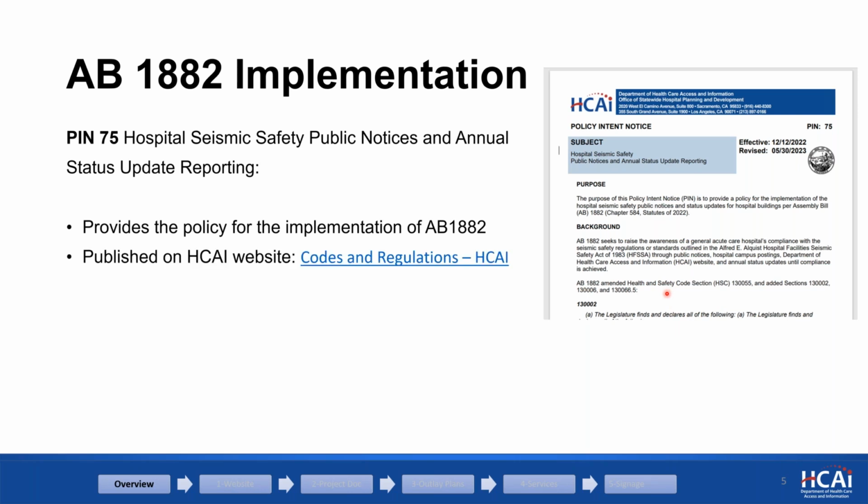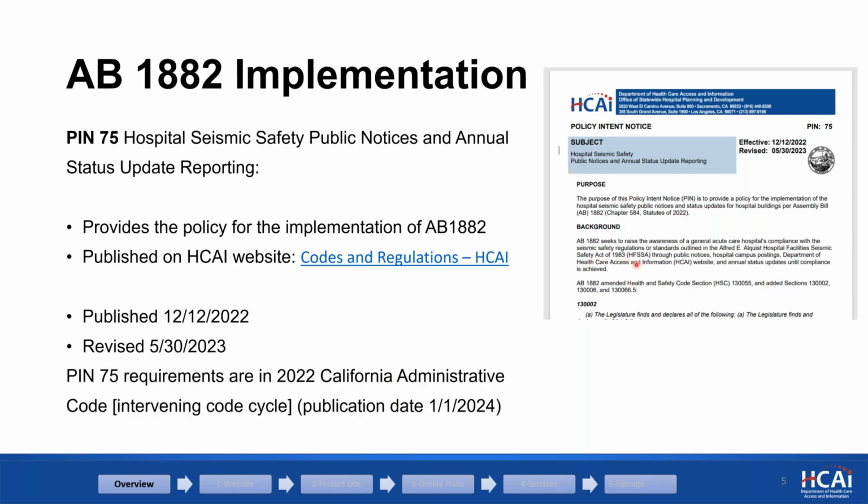We published it at the end of 2022 and did some revisions and modifications a few months after that. We also carried PIN 75 into the California Administrative Code, and the publication date of that one is at the end of this year.